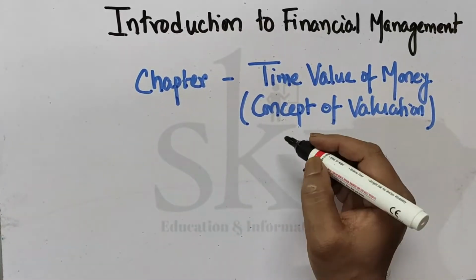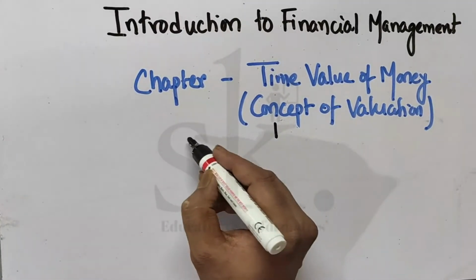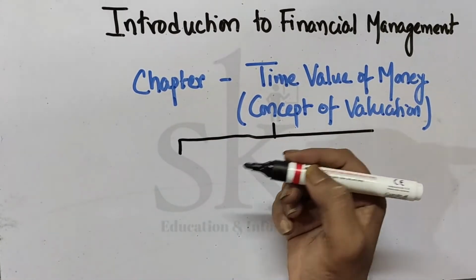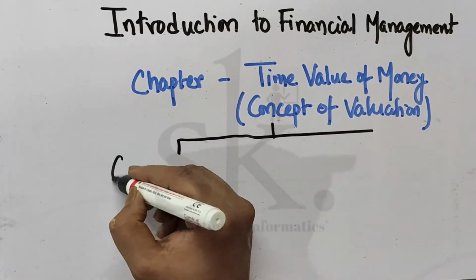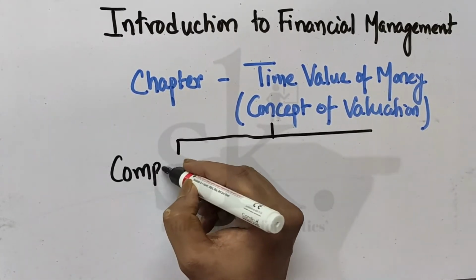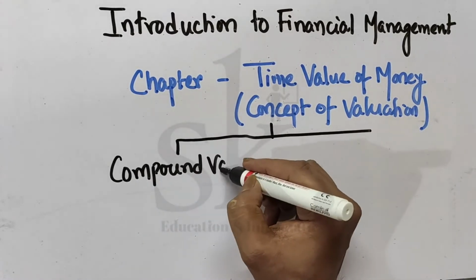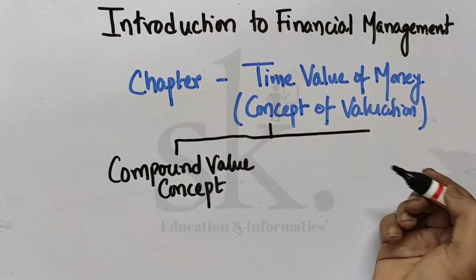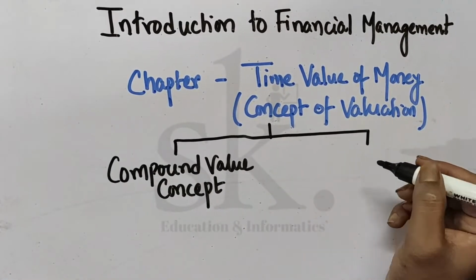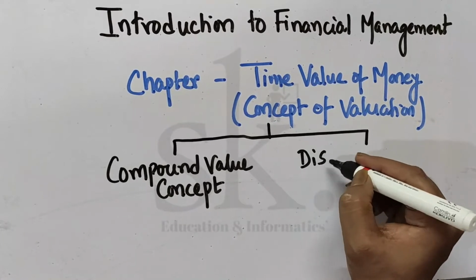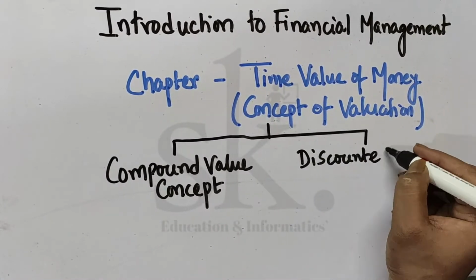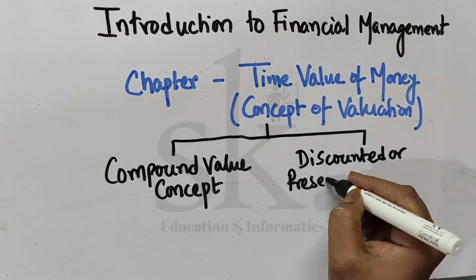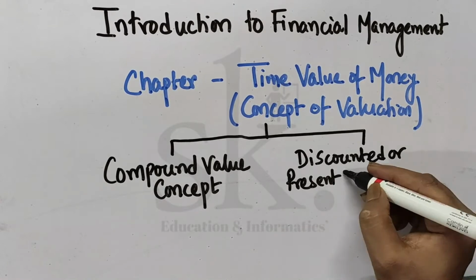Valuation concepts or techniques can be classified under two broad heads. Number one is the compound value concept. The second classification is termed the discounted or present value concept.